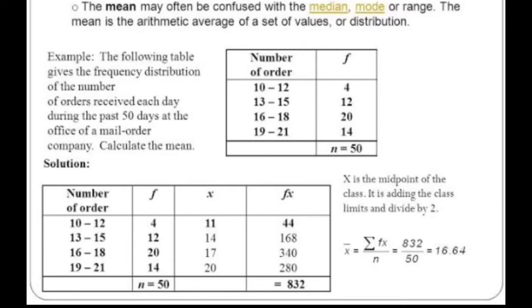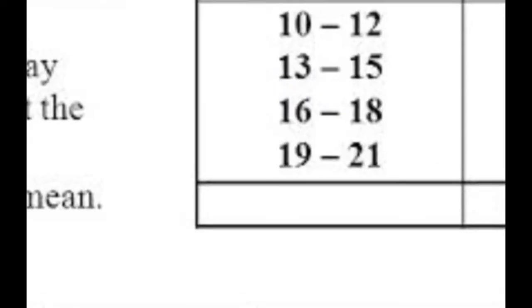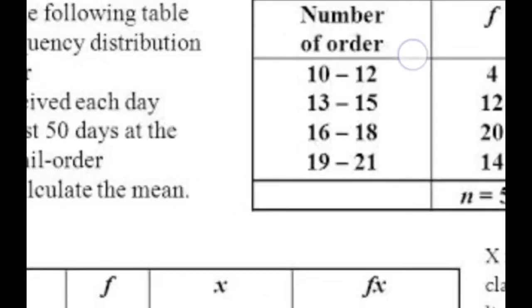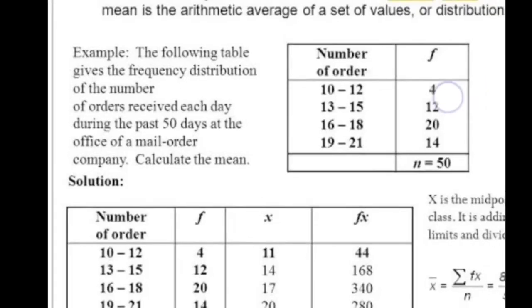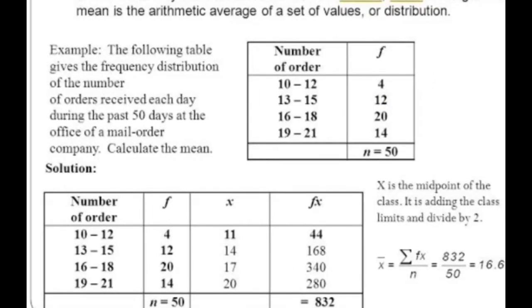Calculate the mean. So these are the orders: 10 to 12 orders, their number is 4; 13 to 15 orders, 12; 16 to 18 orders, 20; and 19 to 21 is 14.